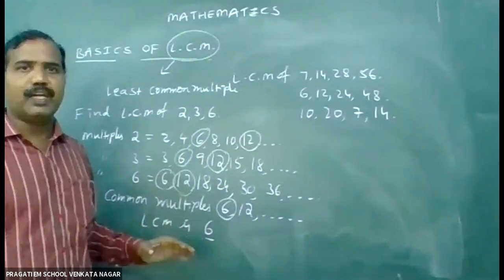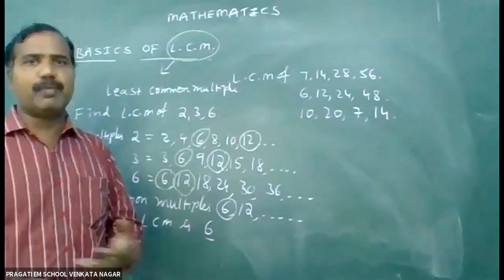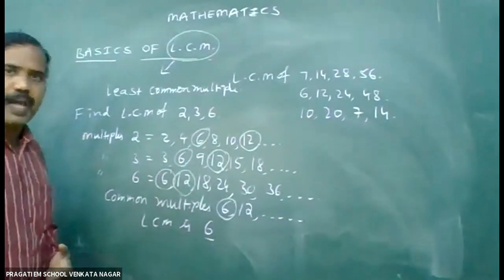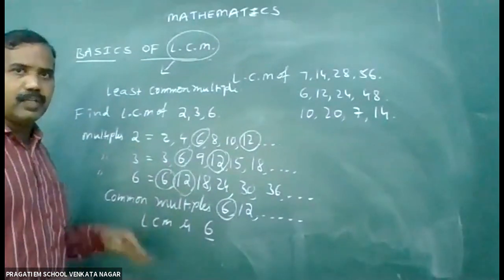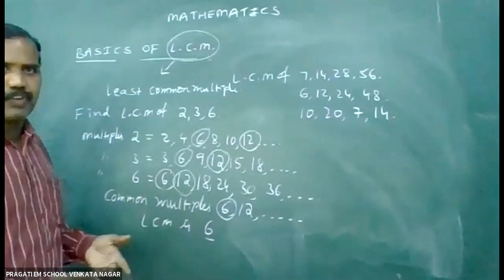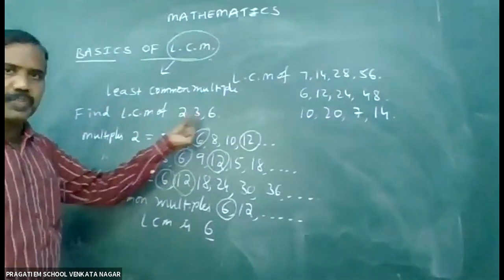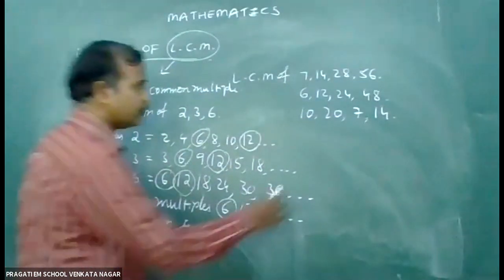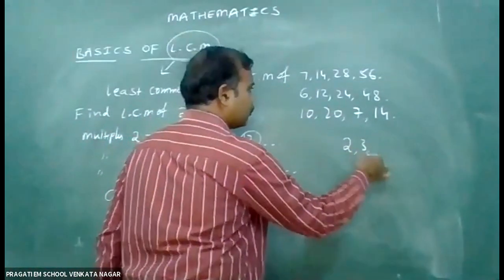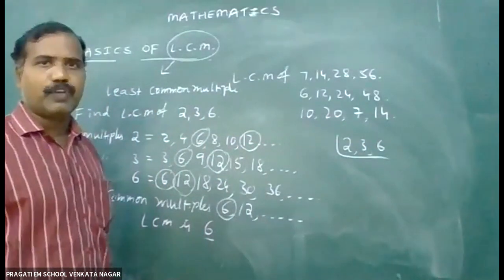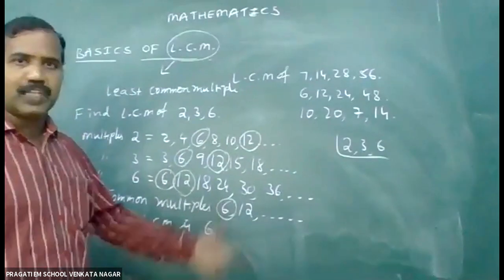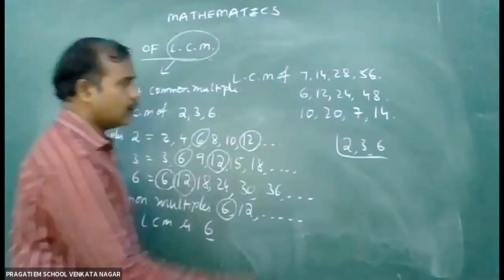So in this way, this is the actual method to find the LCM of 2, 3, 6. And another method also there for finding the LCM of 2, 3, 6. This is another method: prime factorization.